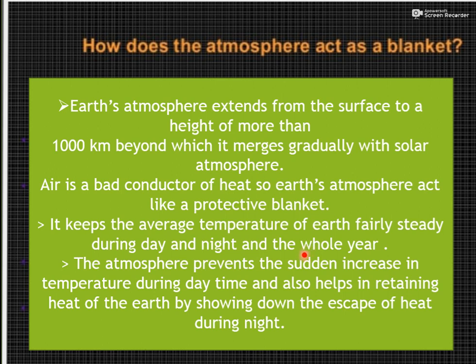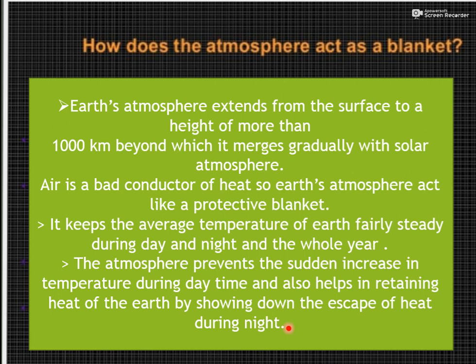Why is there a difference in the temperature? Because there is no atmosphere, their atmosphere is not supporting life. So we are very lucky that we have this kind of atmosphere, that's why we are able to survive on the earth. The atmosphere prevents the sudden increase in temperature during daytime and also helps in retaining the heat of the earth by slowing down the escape of heat during night.